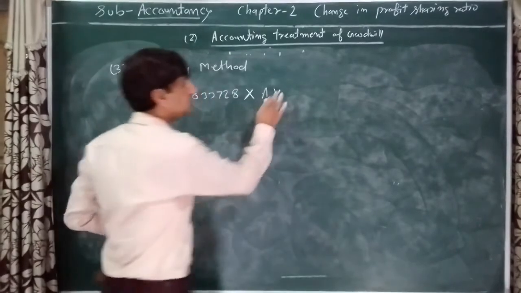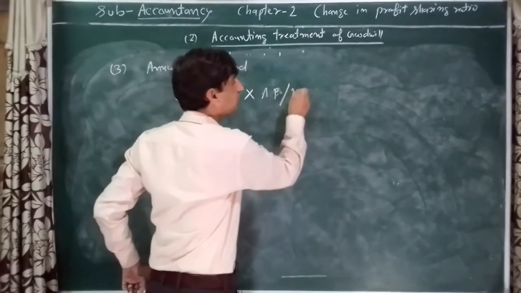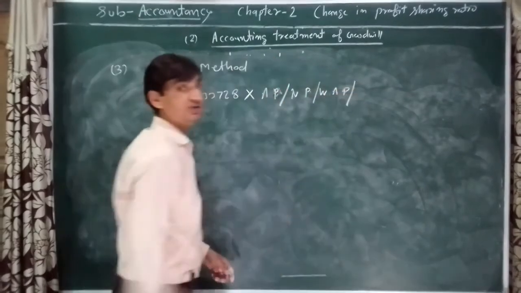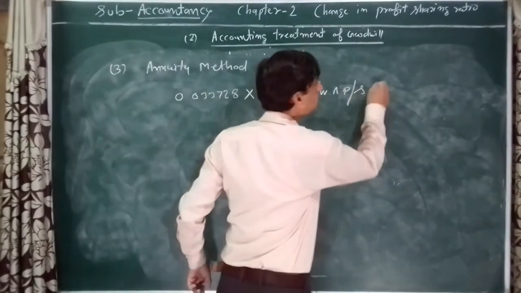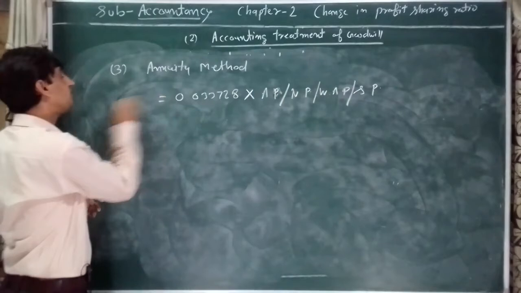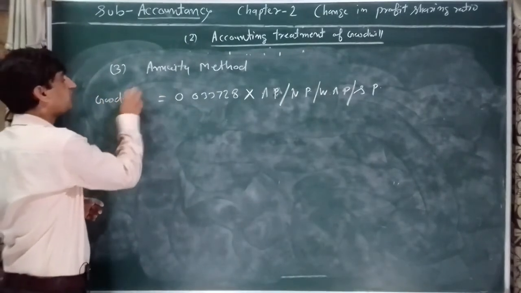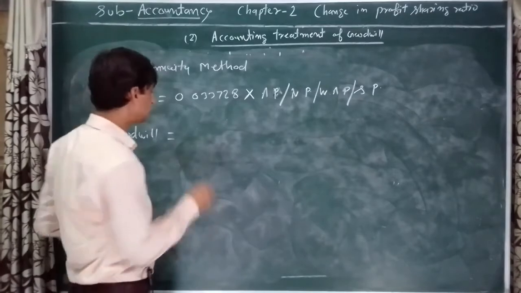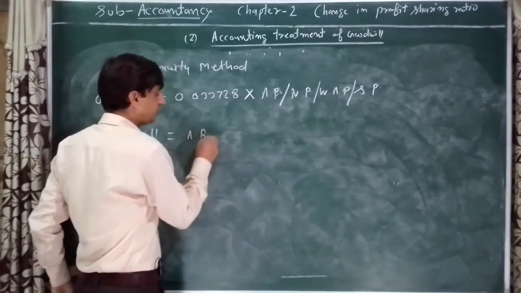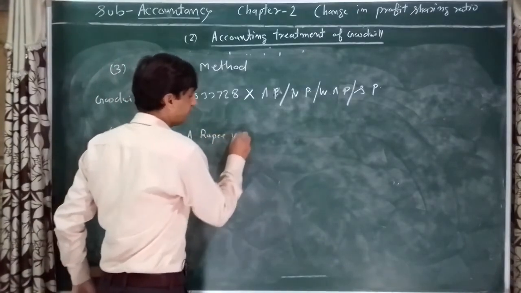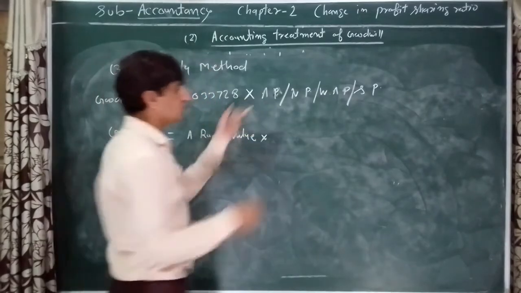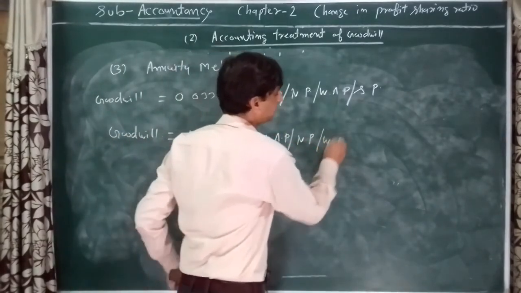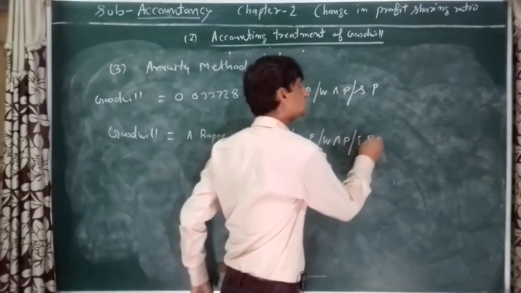If average profit is the base, normal profit, weighted average profit, or super profit is the base, that will be goodwill. So your formula will be: goodwill is equal to a rupee value into average profit, or net normal profit, or weighted average profit, or super profit.